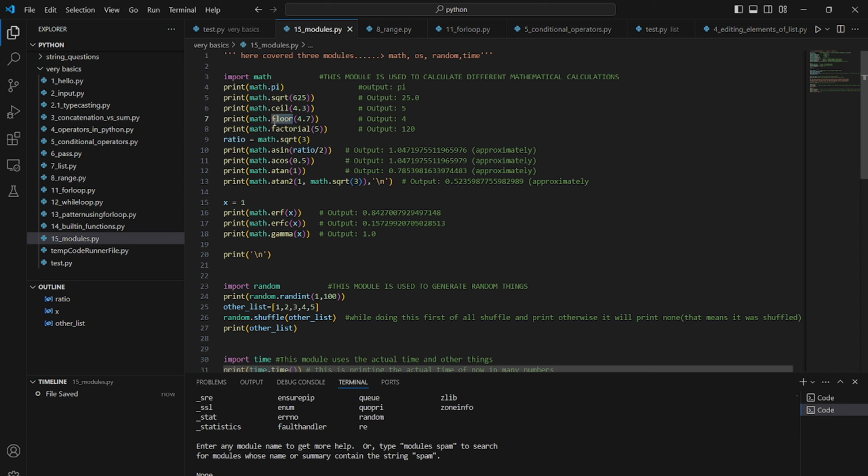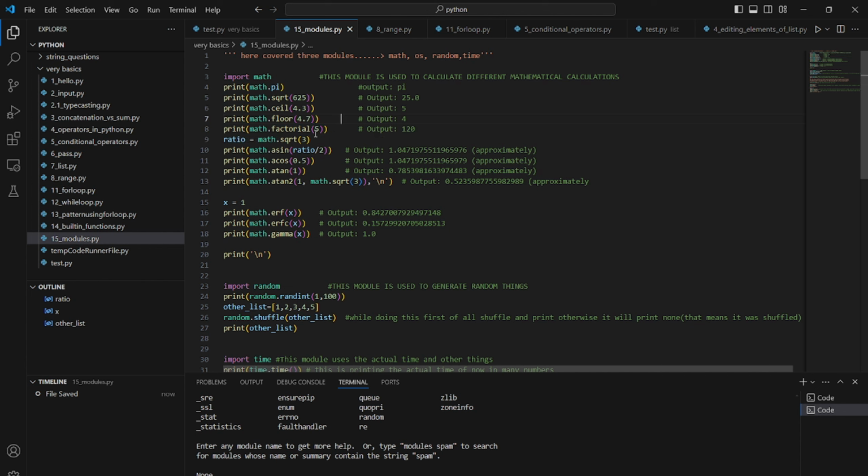This floor will give a rounded-down value. Sorry, these two are exactly opposite. This will go to the upward number, while floor will go to the downward number. So here we have seen that the output is 5, while here it is 4. This one went up one number, and this one went to the lesser number. Then we can calculate factorial very easily.